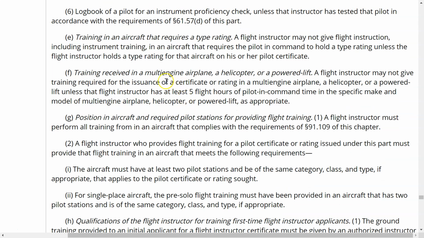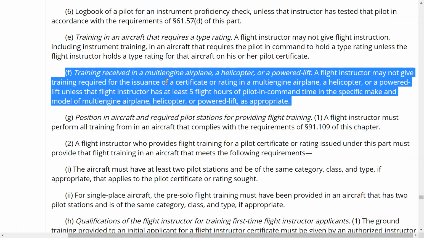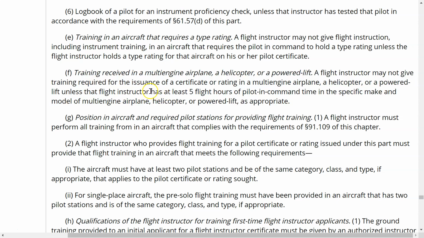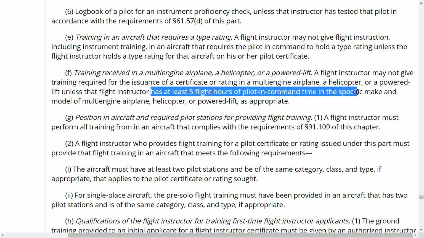If you want to give flight instruction in any of those three items there, multi-engine airplane, a helicopter, or powered lift, you must have had at least 5 flight hours of pilot in command time in the specific make and model of multi-engine airplane, helicopter, or powered lift as appropriate that you want to give instruction in. Remember, that's only for multi-engine airplane, a helicopter, or a powered lift. It is not for single-engine airplane at all.